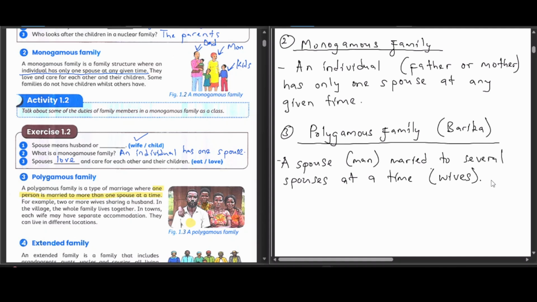For example, 2 or more wives sharing a husband. In the village, the whole family lives together. So we have also the whole family living together. In towns, each wife may have separate accommodation. They can live in different locations.